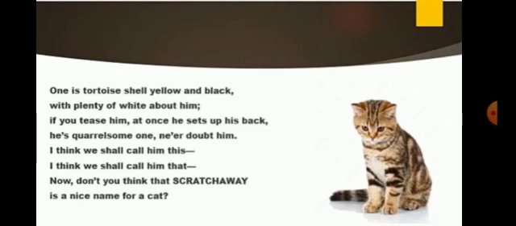Now, don't you think that Scratchway is a nice name for a cat? Dear children, in this third stanza, the poet tells us about the color of the cat, which is yellow and black. But this little cat is quarrelsome. It gets angry soon when anyone teases him and tries to scratch that person. So the poet wants to name the little cat Scratchway. So the third kitten's name is Scratchway.